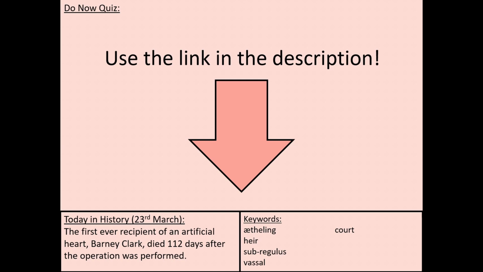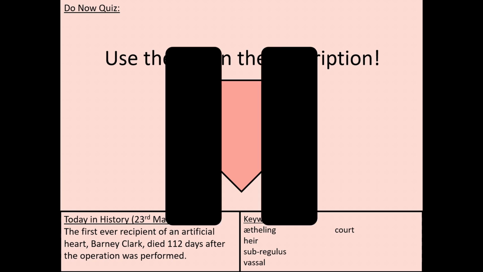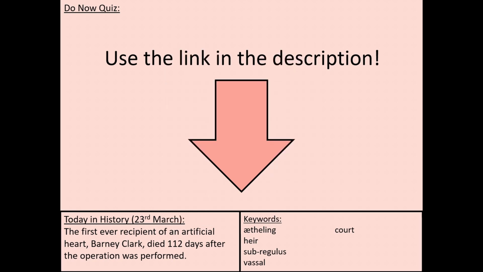So exactly the same as with our last session, what you now need to do is click on the link in the description and use it to go to the Do Now quiz. It is really important that you do this. First of all, it gives me information, so I know what I need to do and what I need to include in your next quiz, but it also gives me a really good idea of who's engaging with these lessons. So, pause the video and complete the quiz. Okay, we should now be done, and now we can move on.